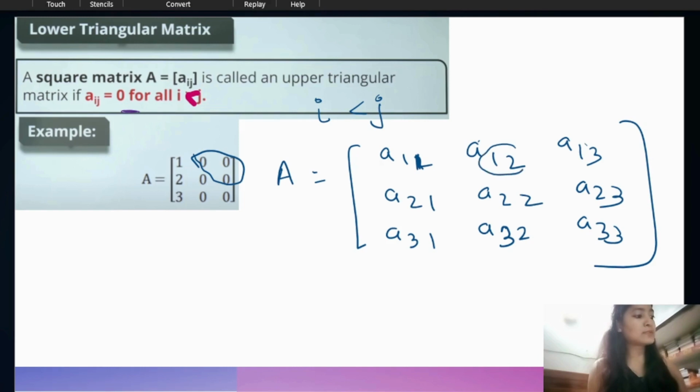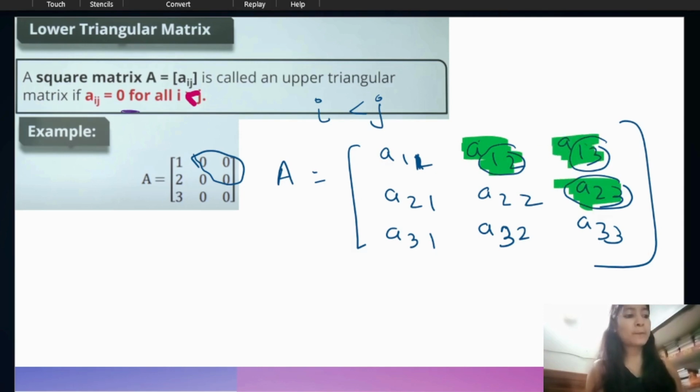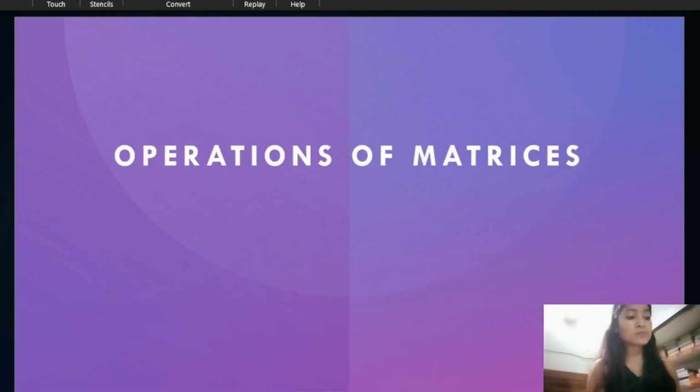I is less than j. So 1 is less than 2, 1 is less than 3 and here 2 is less than 3, right? So if these elements become 0, then we can say this is the upper triangular matrix. Okay. Now next we are going to learn about the operation of a matrix.